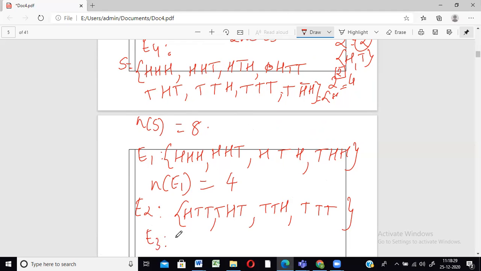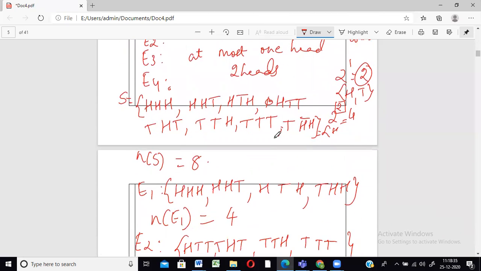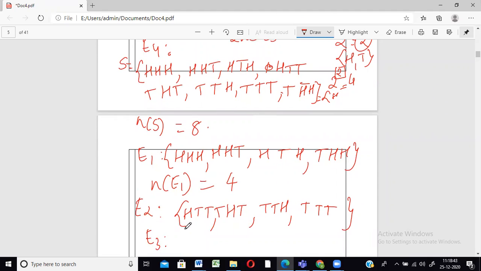What was our third event? The third event was at most one head. At most one head will do, two heads will definitely not do, and even no heads will do. Among the three, at most one head should be there, not more than one. This one has 3 heads, no. This has 2 heads, this will also not work. This is 1 head, so yes that will work. T T H, 1 head, okay. T T T, no heads, that is also okay.